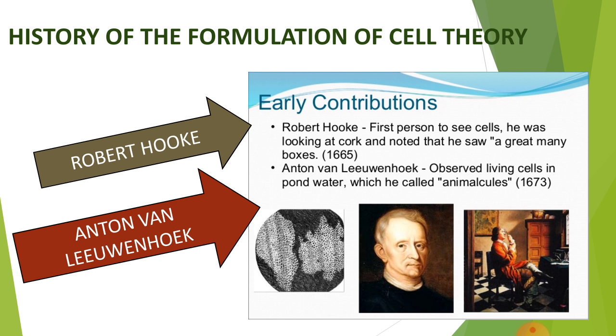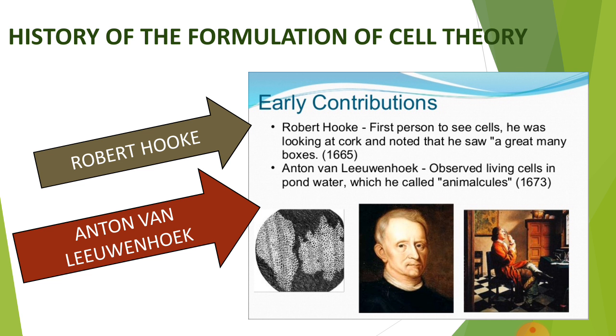Cells were first described by a British scientist named Robert Hooke. So these two scientists, Robert Hooke and Anton van Leeuwenhoek, are the ones who contributed to the formulation of cell theory. Robert Hooke was the first person to see cells. He was looking at cork and noted that he saw a great many boxes, and these boxes were termed cells. He called the compartments in this cork cellulae. His term has now come to us as cells.